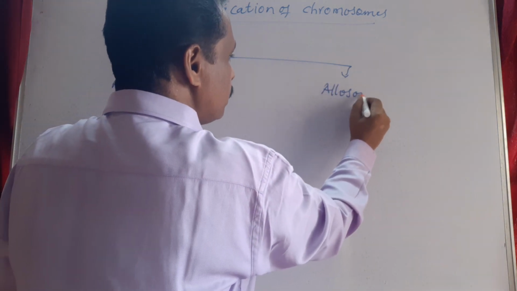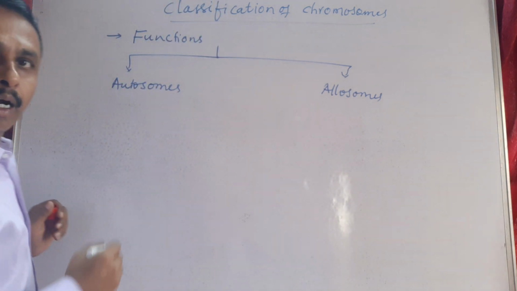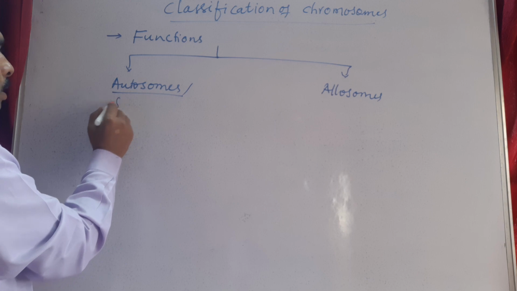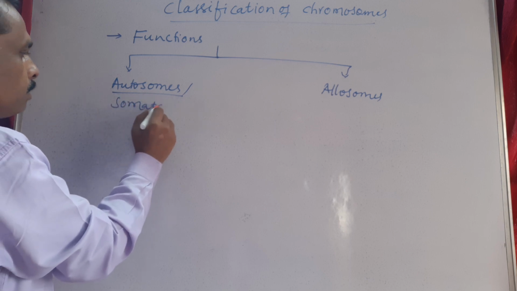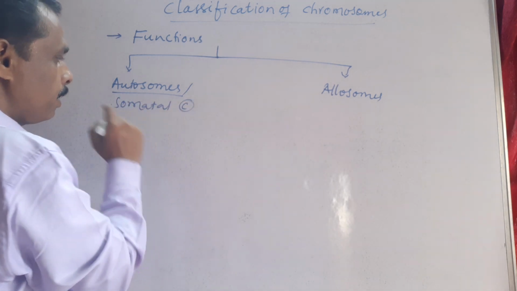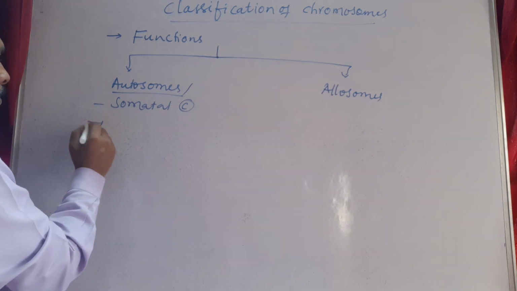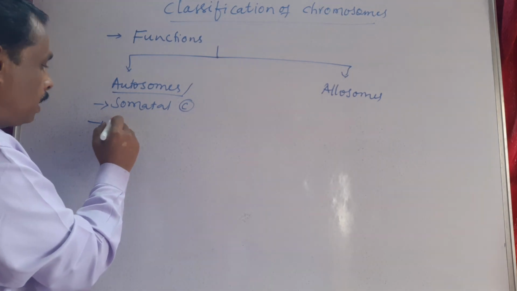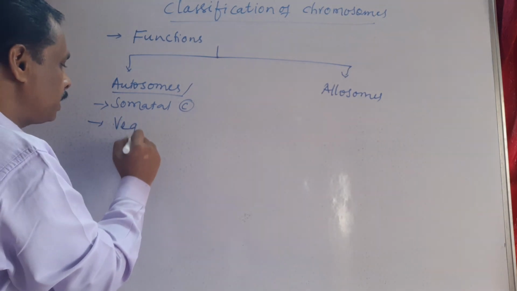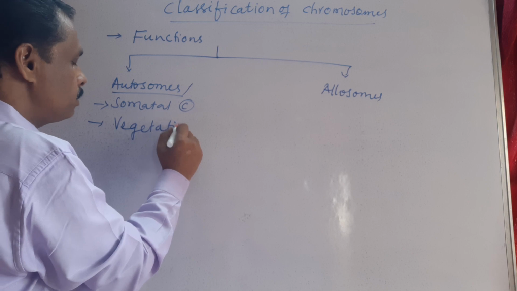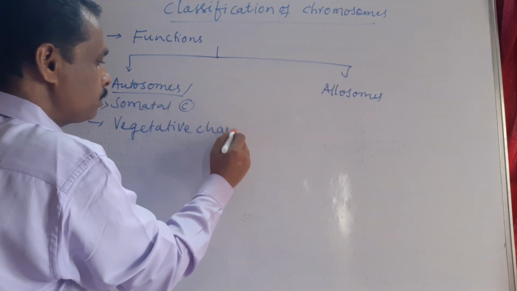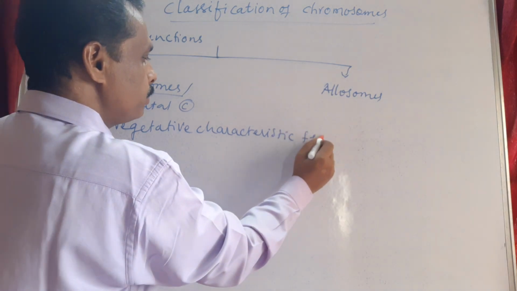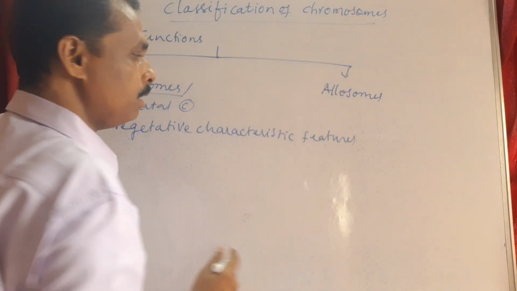allosomes. Autosomes and allosomes. Autosomes are also called somatal chromosomes, because these chromosomes are responsible for carrying out vegetative characteristic features of that particular organism.